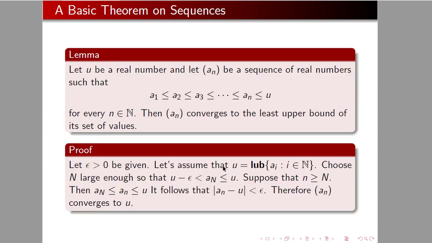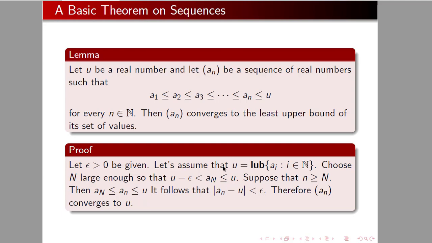Okay, so a basic theorem here, and it's a theorem, but we call it a lemma. We call it a lemma because it gets used a lot. Let U be a real number, and let a_n be a sequence of real numbers such that a_1 is less than or equal to a_2 is less than or equal to, etc., and they're all less than U. So basically, U is an upper bound for the set of values of my sequence.